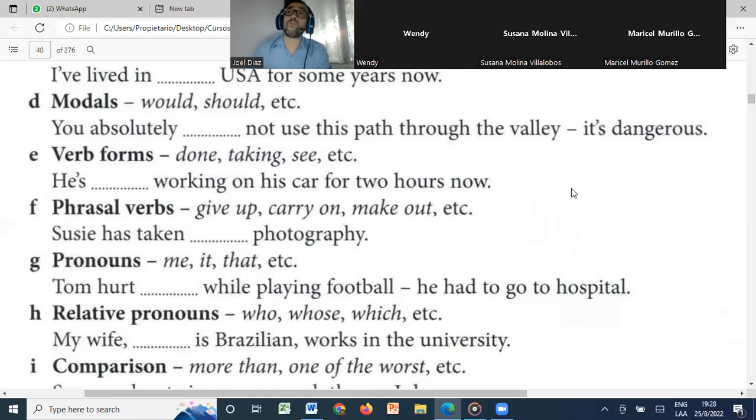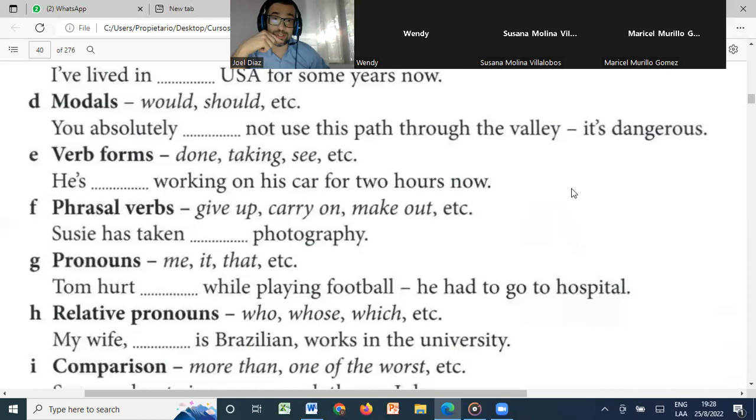For example, remember when instead of saying, I start this course, you can say take up. So in this case, we say Susie has taken up photography. That means that she has started photography, right? So she has taken up. So take up is when you start something, a course about something, whatever. So in this case, Susie has taken up photography, right?